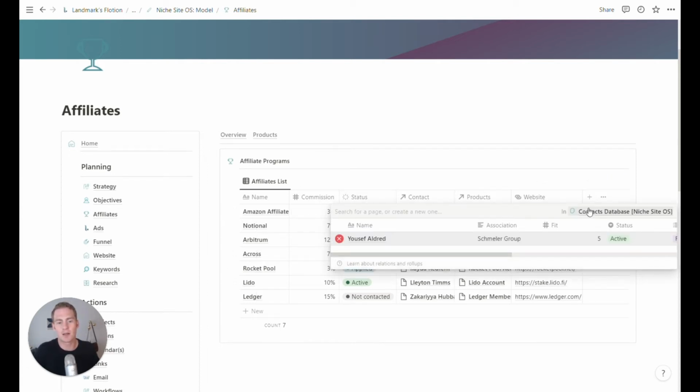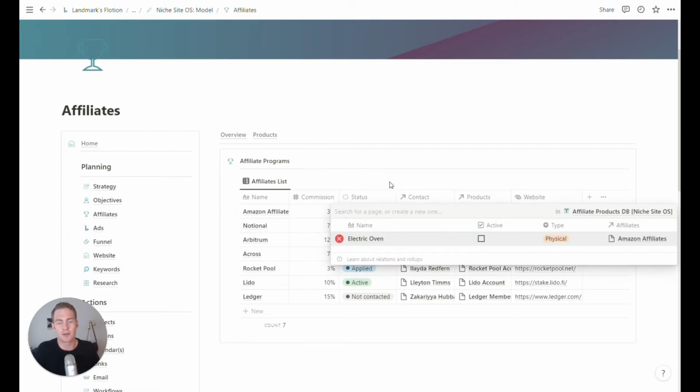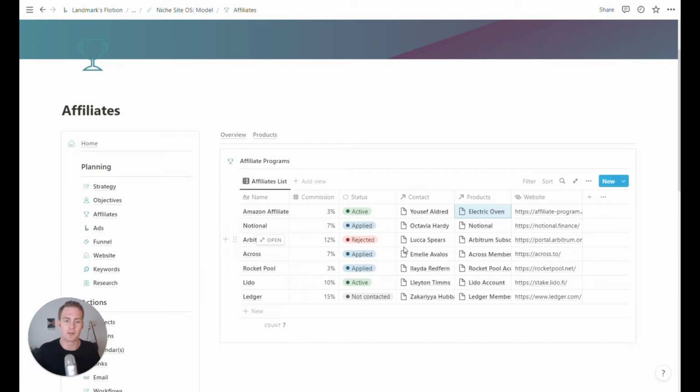This is actually linked to our contacts database. So if there are specific people that we're talking to through that affiliate relationship, we can link them here. And then each affiliate program is likely to have specific products. So something like Amazon affiliate, you might have several or even hundreds of products. So you can actually reference the products database and link all of the products related to each affiliate program.